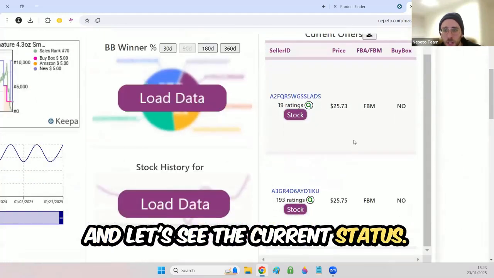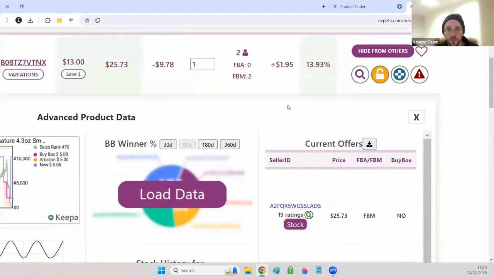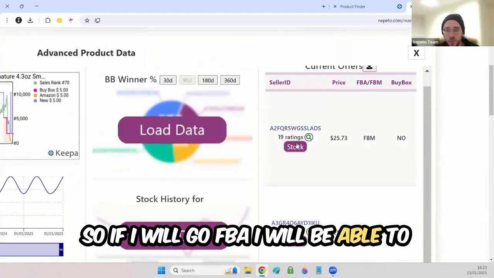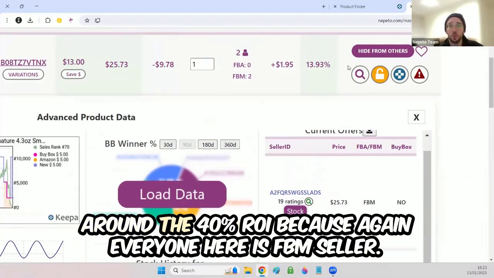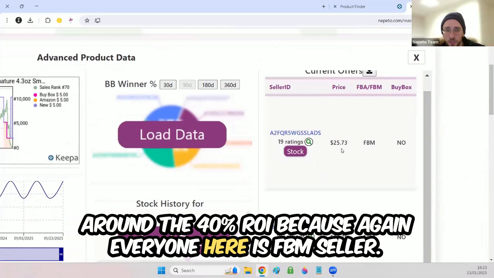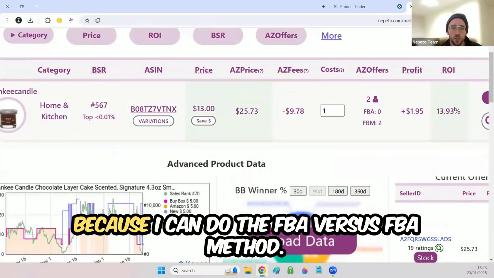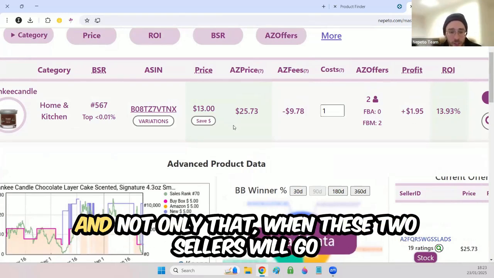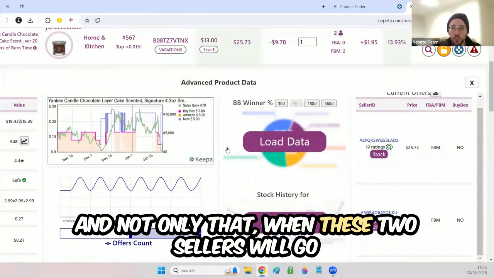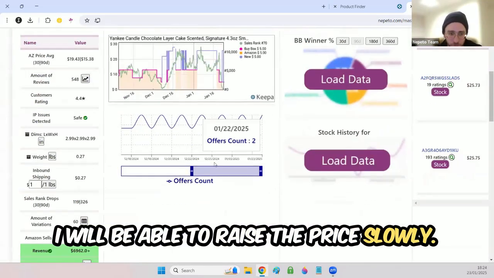And let's see the current status. I see 2 FBM sellers, which is amazing if I go FBA. So if I go FBA, I will be able to sell it for $1, $2 more. And then I will have around 40% ROI, because again, everyone here is an FBM seller. This is why I will not immediately filter by ROI, because I can do the FBA versus FBM method. And if Amazon is selling the product, I will be able to sell it for a higher price. And not only that, when these 2 sellers go out of stock and I am the only seller, I will be able to raise the price slowly.